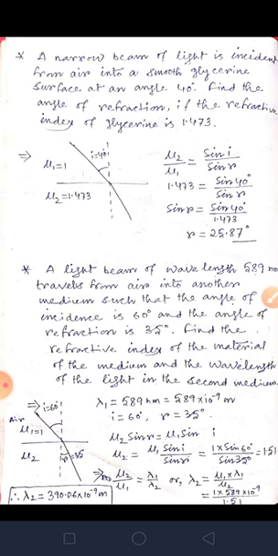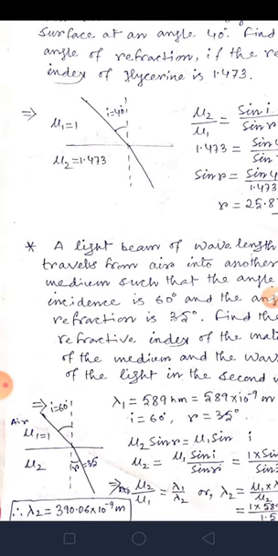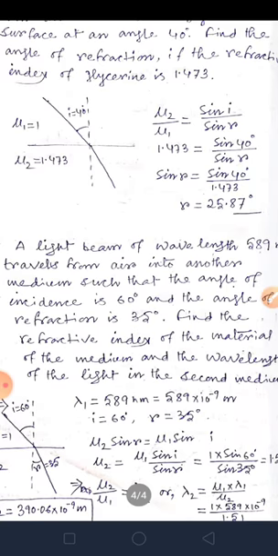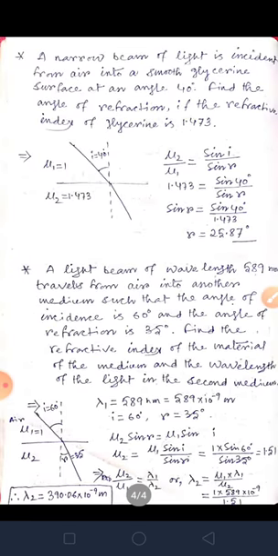Air refractive index mu 1 is equal to 1. You have to find refractive index mu 2. R has been given, that is 35 degree. Lambda 1 is given, that is 589 nanometer. I am transforming it into meter, so 589 into 10 to the power minus 9 meter. I and R are given.